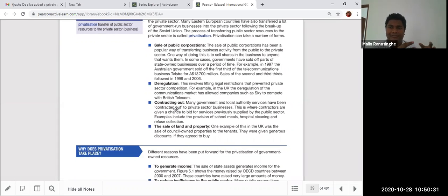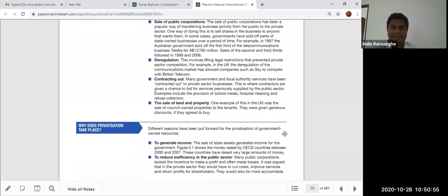You can see things like garbage collection, security, or the canteen inside government schools, hospitals, and universities. We can privatize the canteen and give it to a private sector person to operate. Things like that can be done through contracting out, and sale of land and property. These days, sometimes they are selling lands to foreigners.